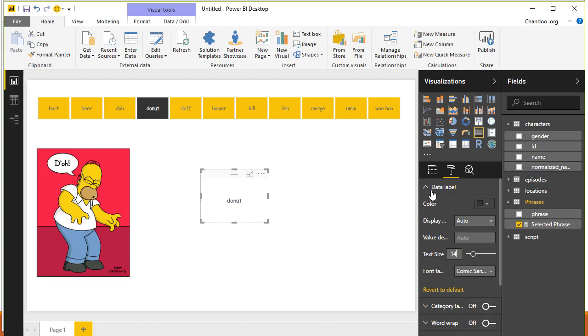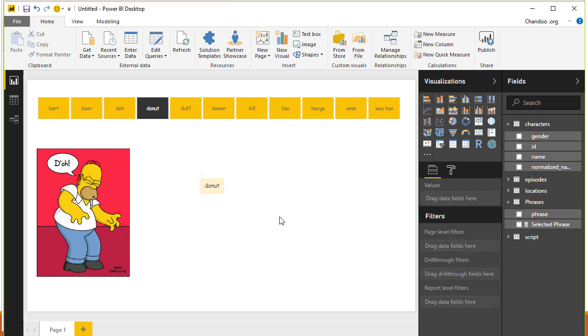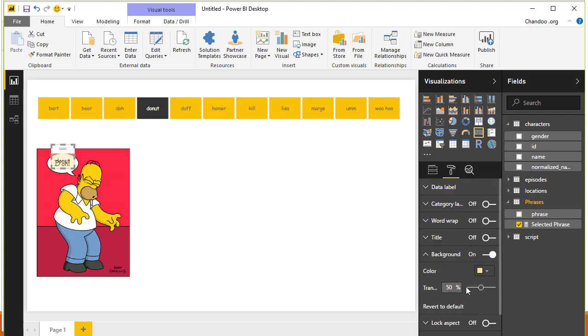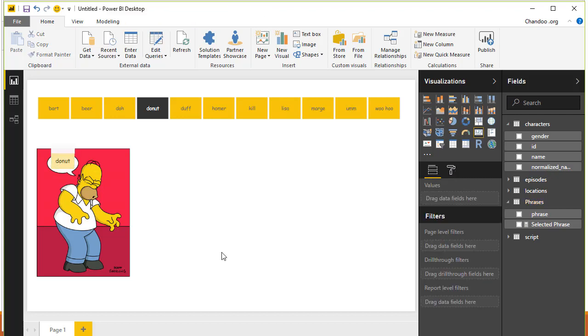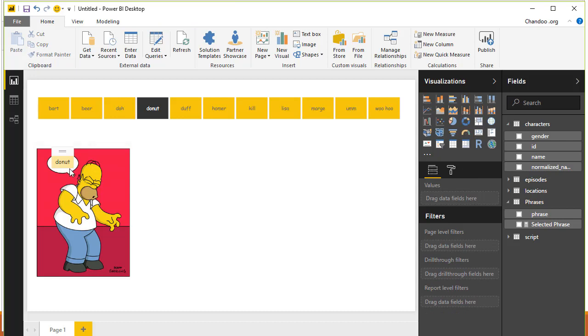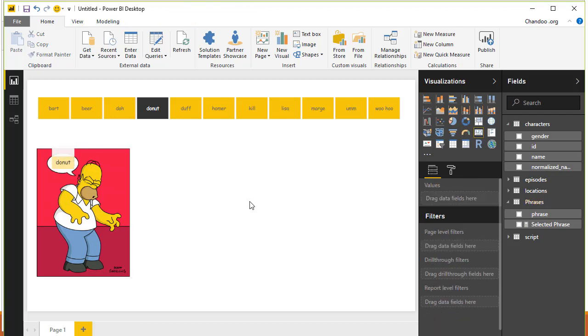Comic Sans. All right. And then what I'll also do is apply some background color on it. Let me just show you with a different color. So we'll apply the background color and resize it, and then I'll move it on top of that label. Now usually all the background colors you apply in Power BI would have a transparency. So here it is 50% transparent. I'll make it 0% transparent, so it kind of overlaps that image. So I'll just resize it, and we need to be a little careful and move it around until it fits into that bubble.